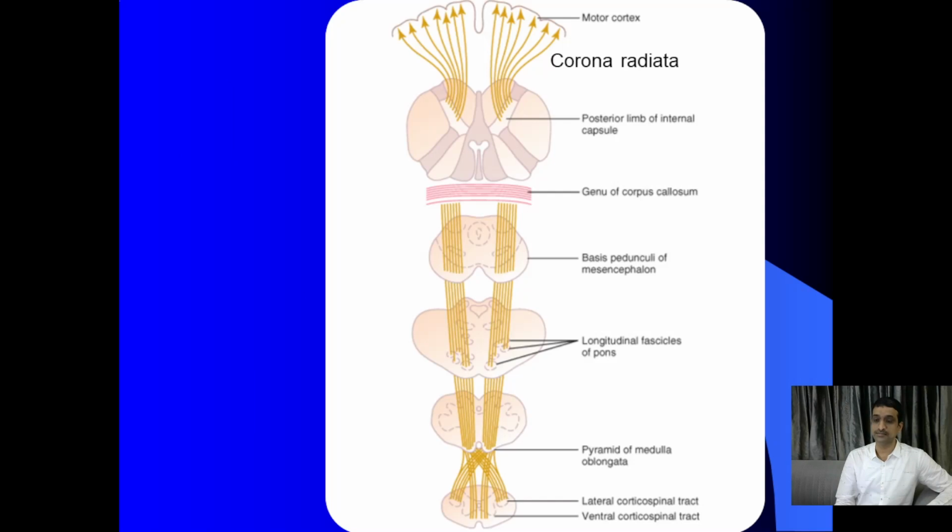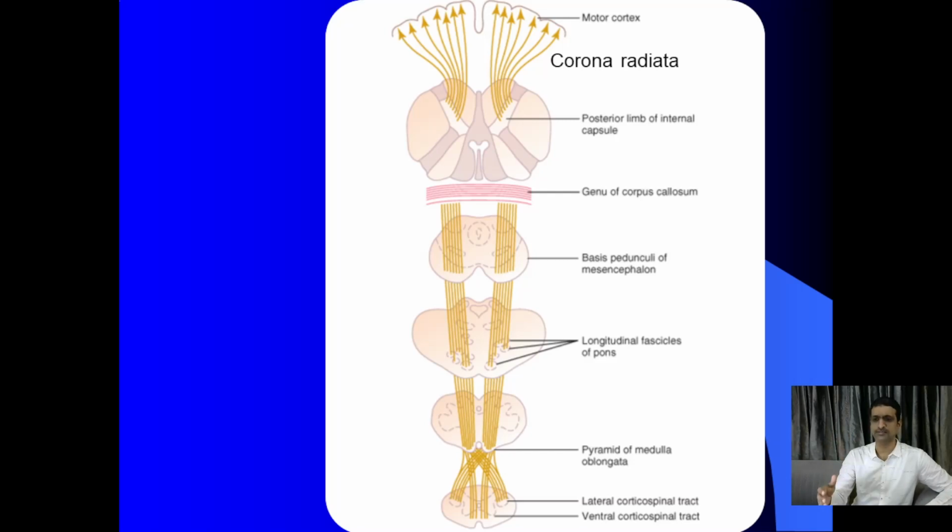You can see this picture from Guyton. On the top right-hand side, you can see the motor cortex. I am not depicting the premotor areas, supplementary motor areas and somatosensory cortex here, only the motor cortex as a single unit. Then all the fibers converge towards the posterior limb of the internal capsule, which is the narrowest area. These converging fibers together are known as the corona radiata.